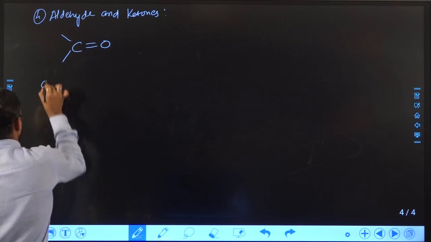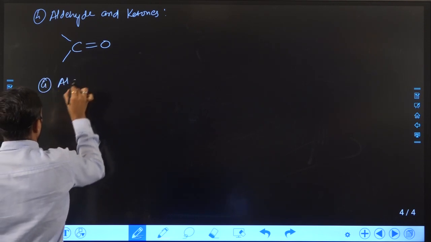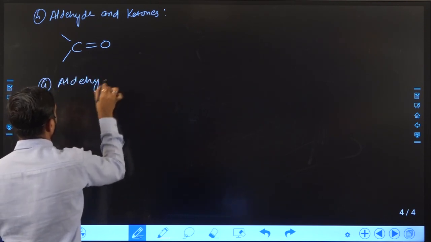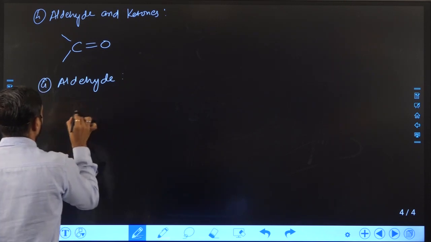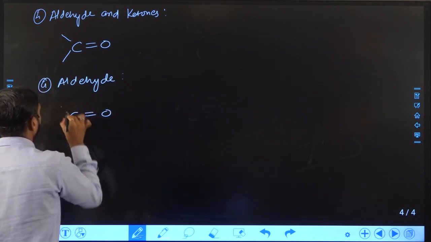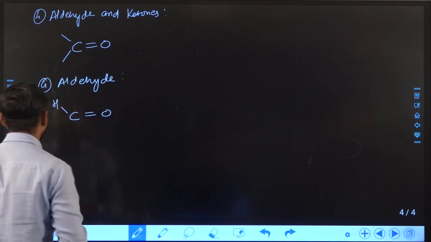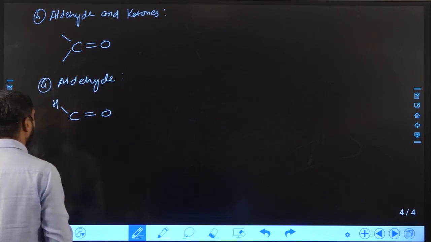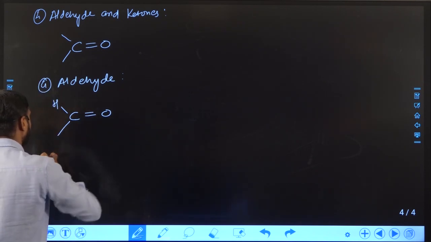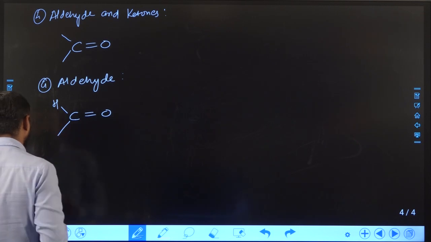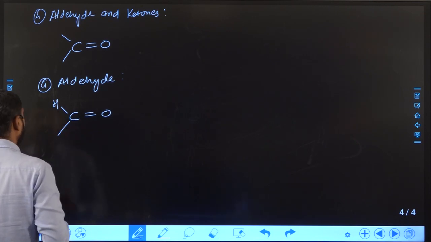Suppose we talk about the aldehyde functional group. One valency of carbon is satisfied with hydrogen, which is always required, then we can say it is an aldehyde functional group.